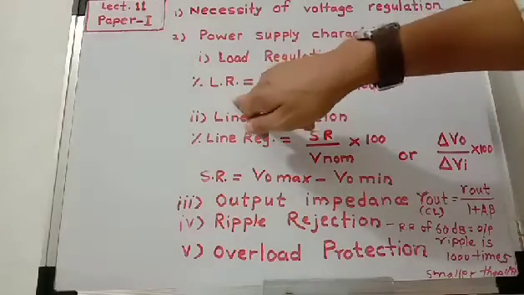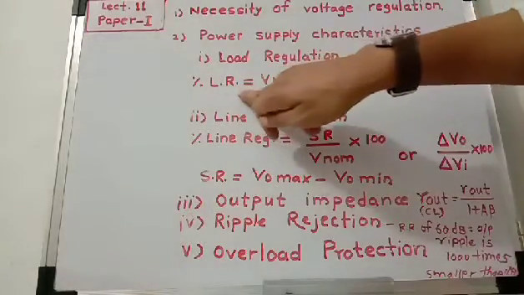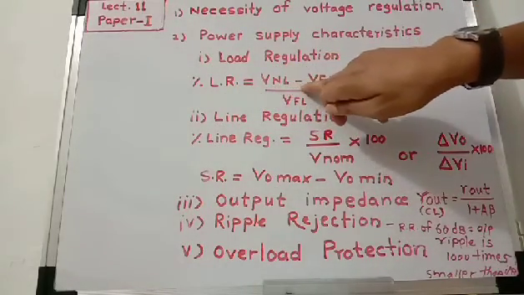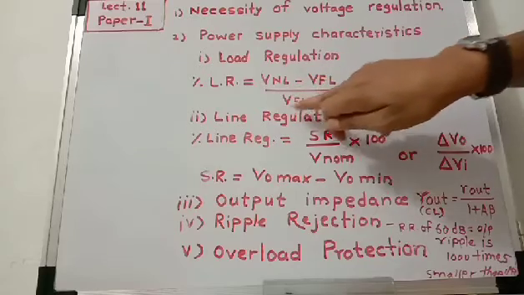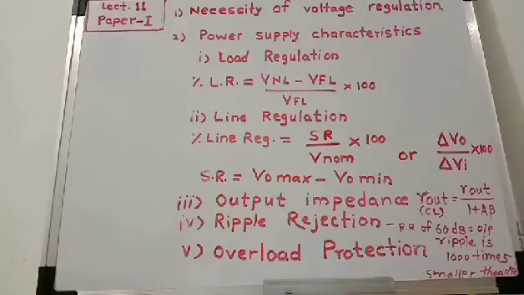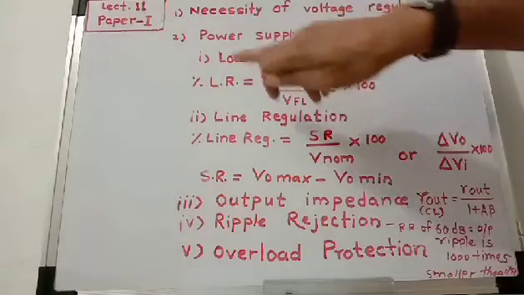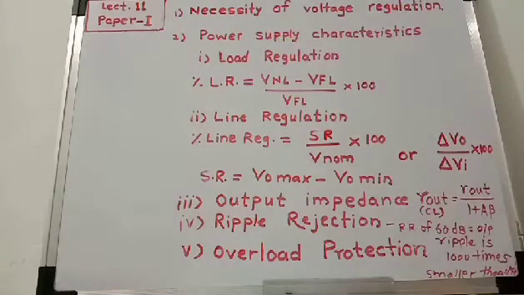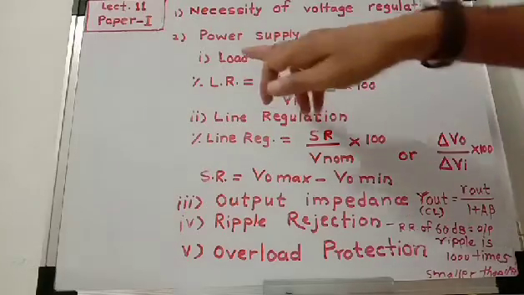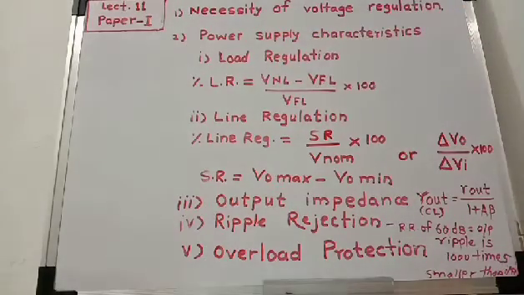Then what is percentage load regulation? Percentage load regulation is equal to VNL minus VFL divided by VFL, multiplied by 100. This is the formula to calculate percentage load regulation. This characteristic of the power supply decides the quality of the DC power supply, and it is desirable to have minimum percentage load regulation.